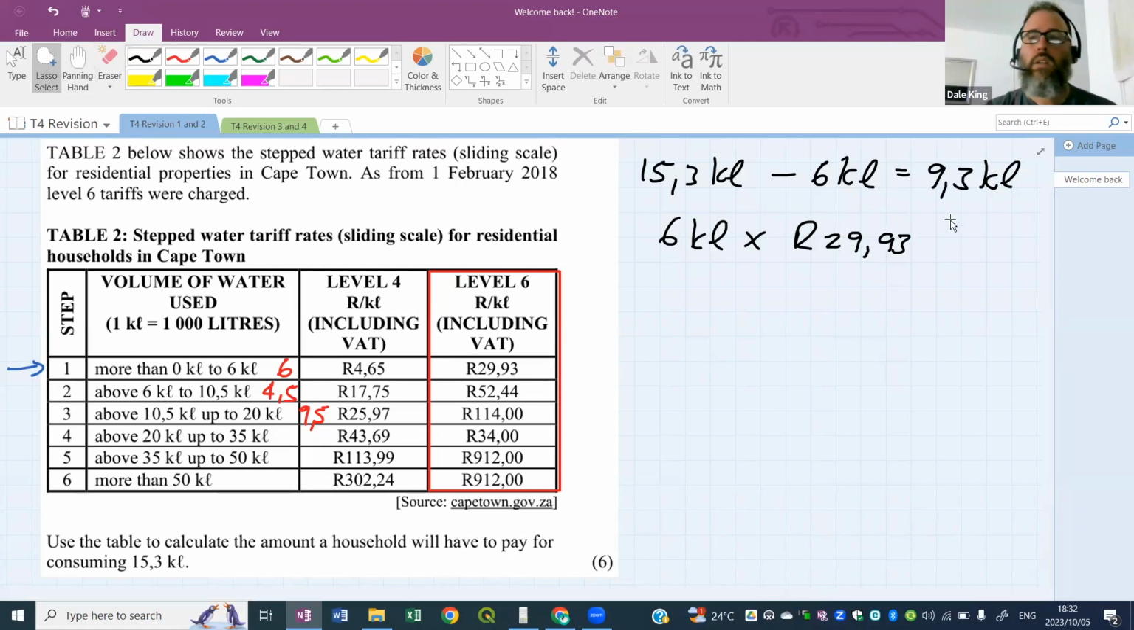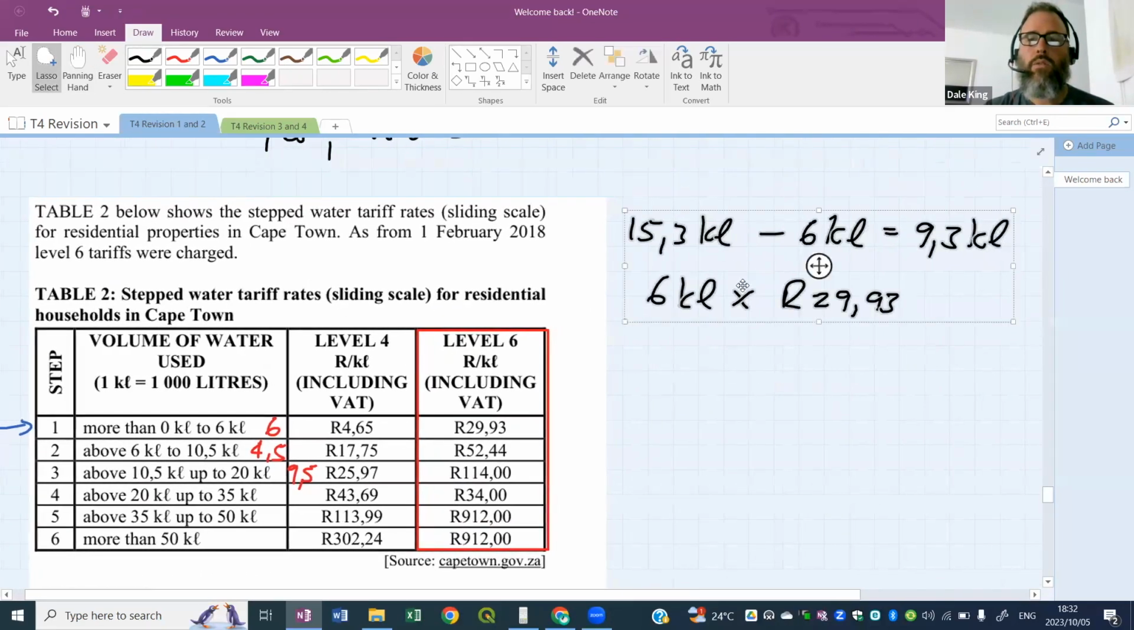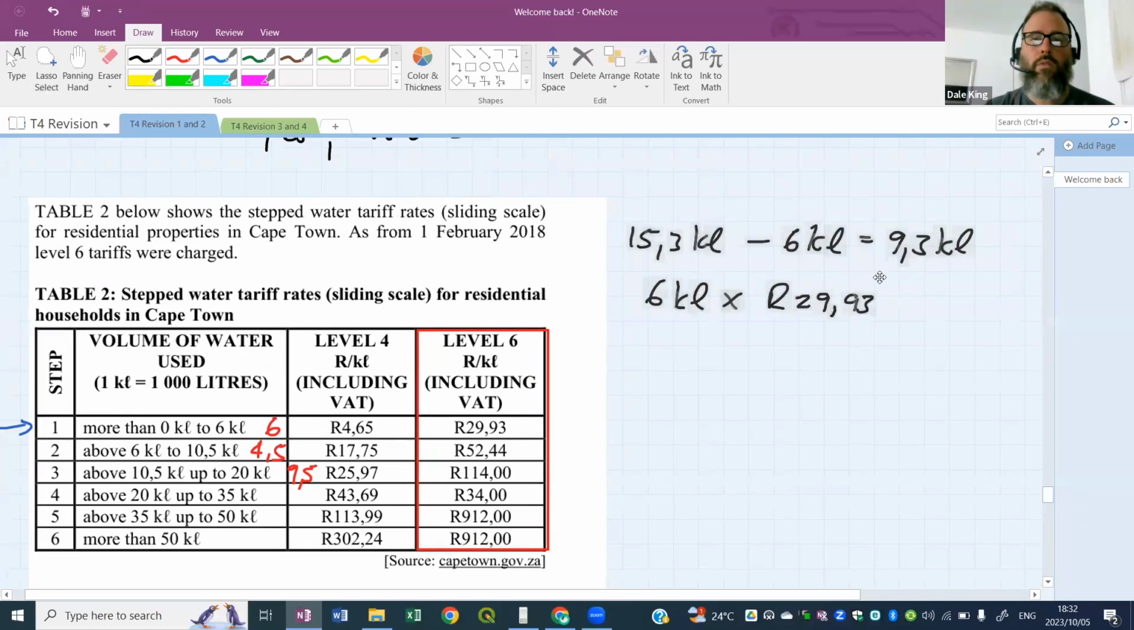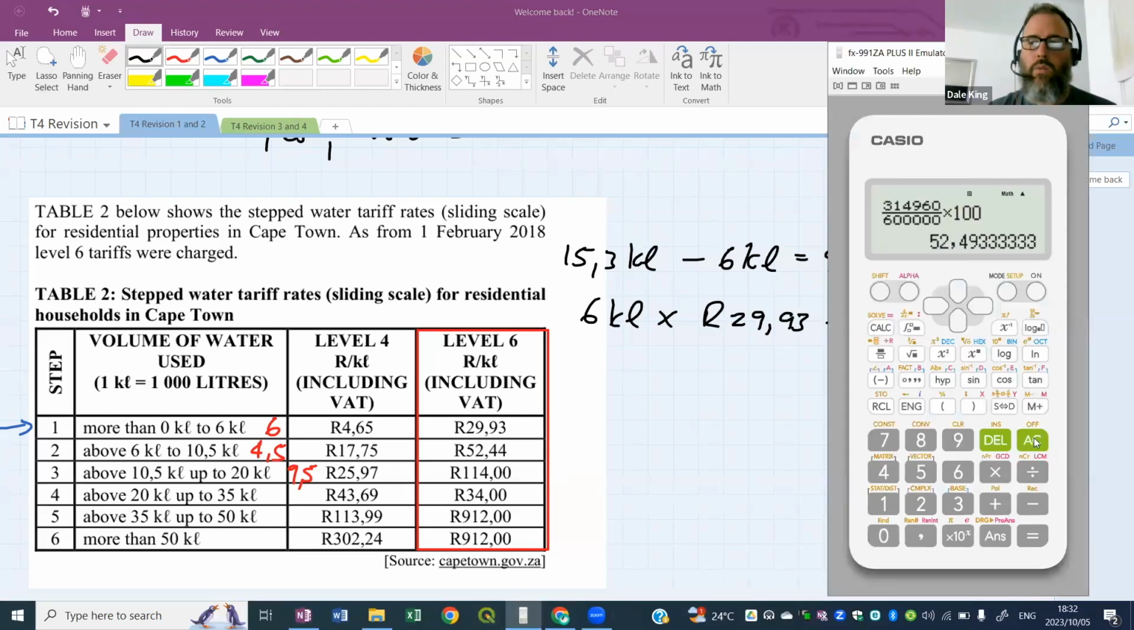All right, now I'm just going to move my calculation because it's going to be quite big and I need to squash it up a little bit. So let's shrink it down and move it over to about there. Okay, so this first 6 kiloliters is charged at 29 Rand 93. We need to work out what that is.